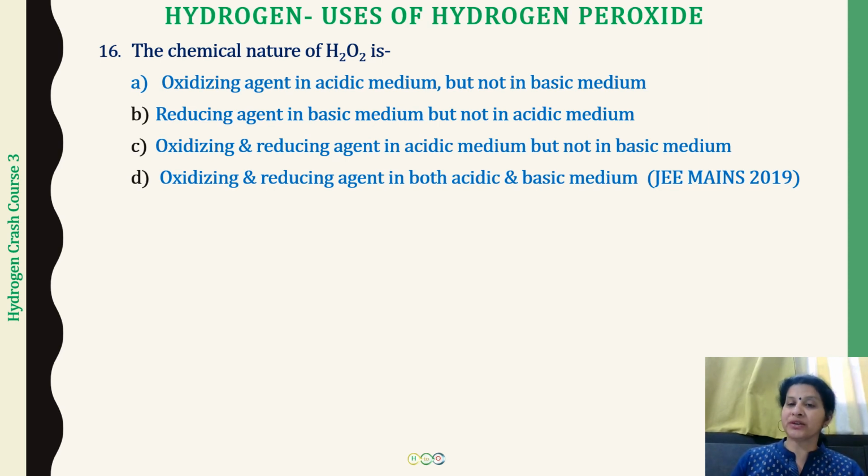The question was asked for the JEE Mains 2019 examination, and here what you have to remember is that H2O2 is going to act as an oxidizing as well as reducing agent in both acidic as well as basic medium. There are few reactions given in the NCERT textbook. I have given in my detailed lecture many reactions which explain how hydrogen peroxide behaves as an oxidizing and reducing agent in both acidic as well as basic medium.